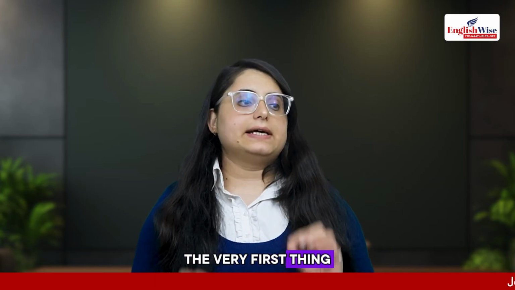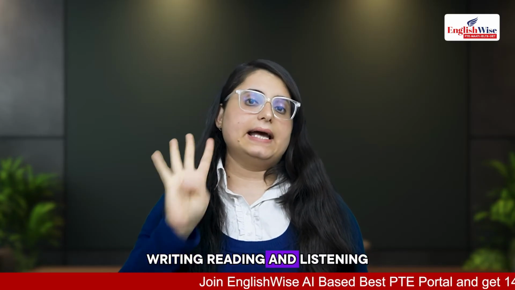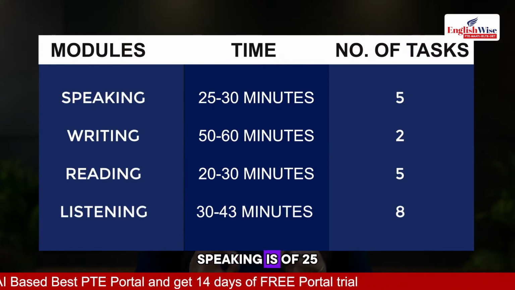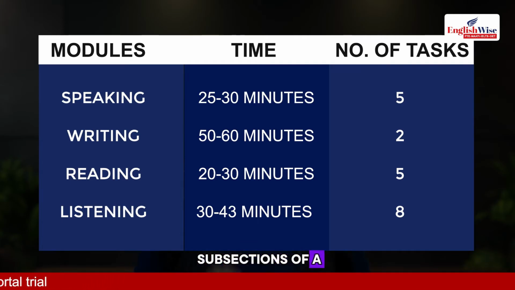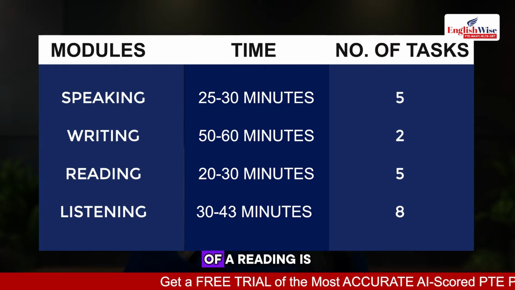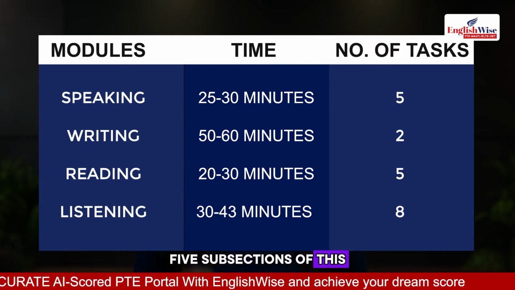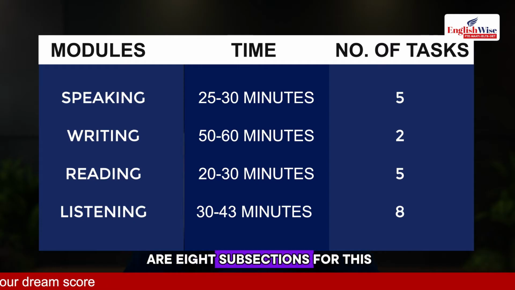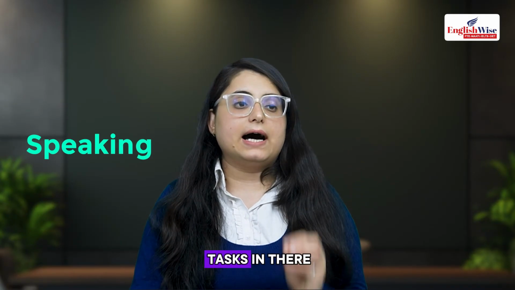The very first thing is modules. Speaking, writing, reading and listening, these are the 4 sections of your PTE test. Speaking is 25 to 30 minutes, with 5 subsections. Writing is 50 to 60 minutes, with 2 subsections. Reading is 20 to 30 minutes, with 5 subsections. Listening is 30 to 43 minutes, with 8 subsections. So these are the sections, time and number of tasks in there.